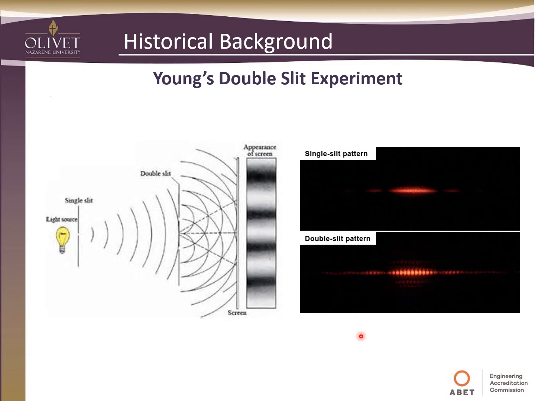And so Young took it upon himself to explain this, and what he did is he kind of drew on the analogy of when you throw two rocks or two stones into the water and it creates these waves. And so his conclusion was that light must also travel in a wave pattern. And so what happens is, as these two sources of light come through, you'll have instances where they are in phase with each other, and then instances where they are out of phase with each other. And of course, when they're in phase with each other, they add together to form the bright spots, and when they're out of phase with each other, they cancel each other out and cause the dark spots.